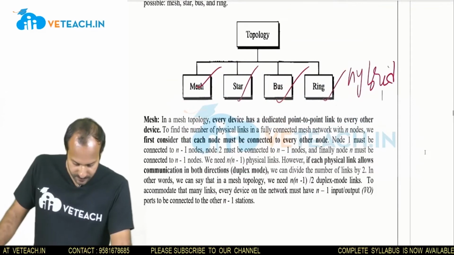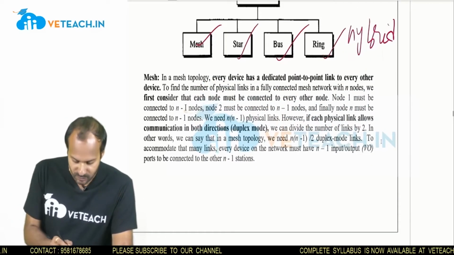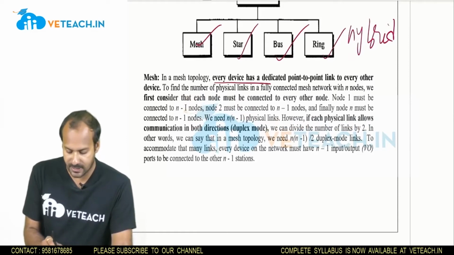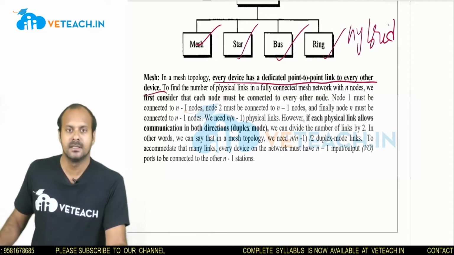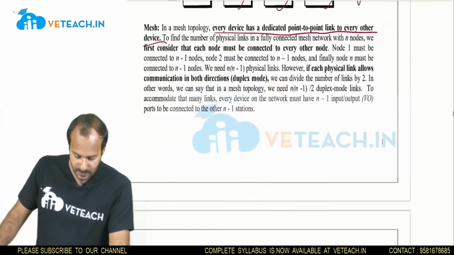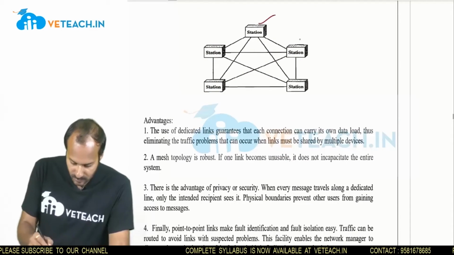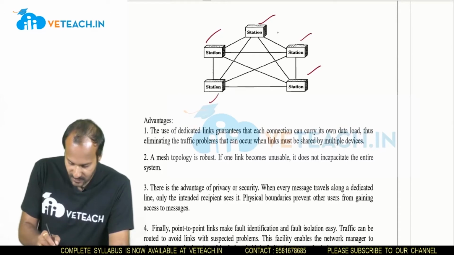Coming to the first one, mesh topology. What is a mesh topology? In a mesh topology, every device has a dedicated point-to-point link to every other device. Every station or device is directly connected. See here, different stations are there, and each station has some links.